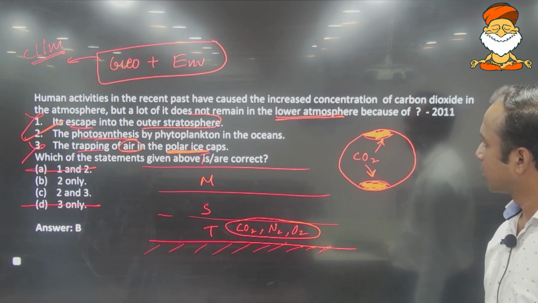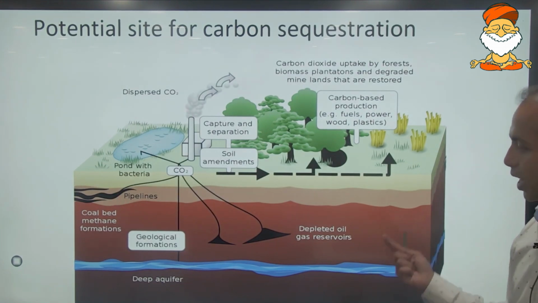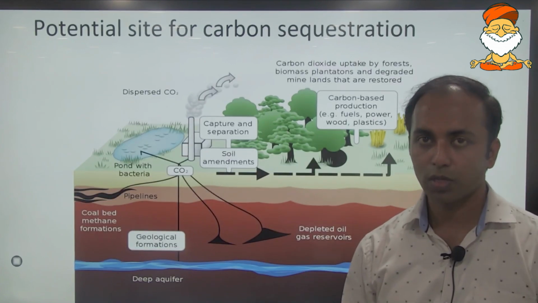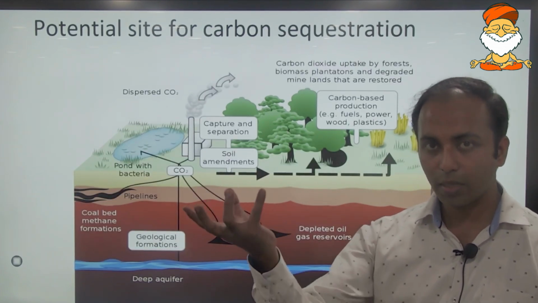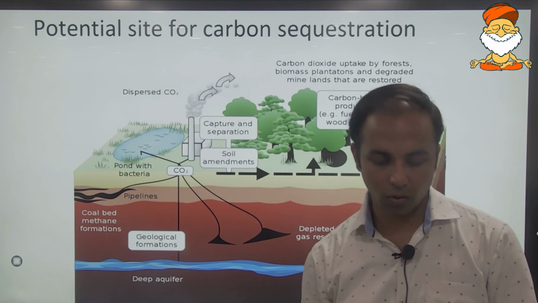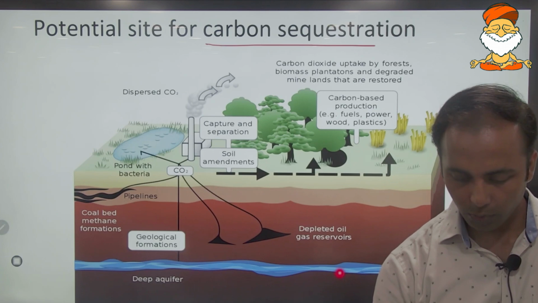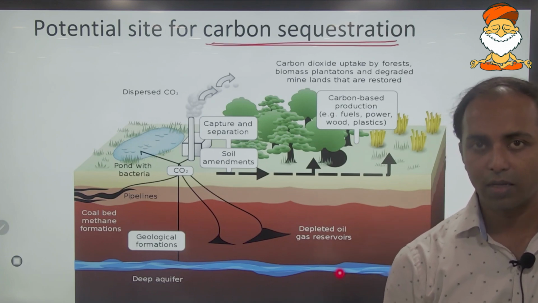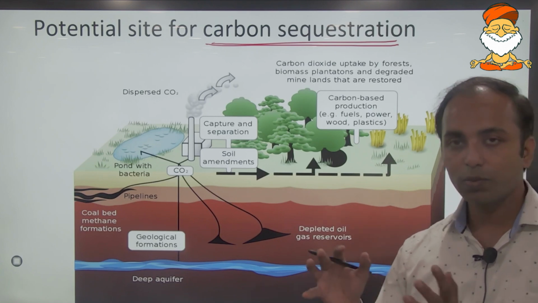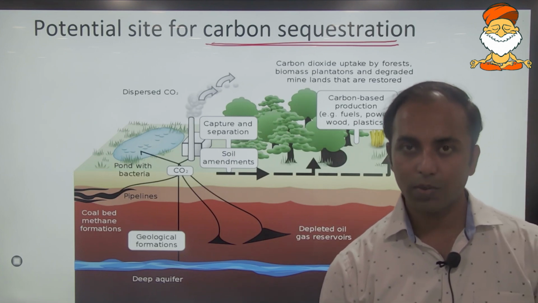Now as I said, since the carbon dioxide is added into the atmosphere through natural processes and man-made processes also, carbon dioxide can be again absorbed from the atmosphere through man-made processes or with the help of technology. Be it natural or anthropogenic, the process of absorption of carbon dioxide from the atmosphere is called carbon sequestration, and the carbon which is being stored through this process, the stored carbon, is called the carbon sink.